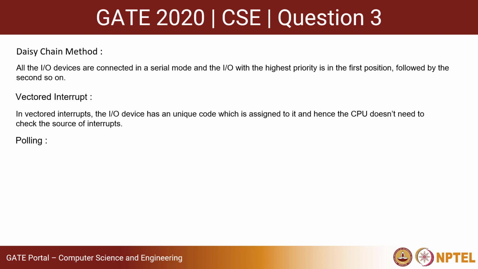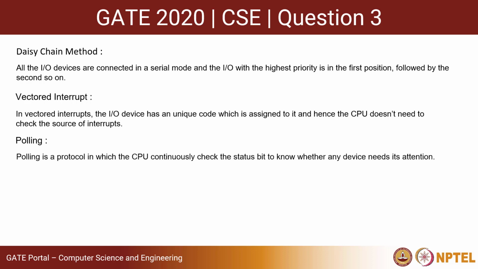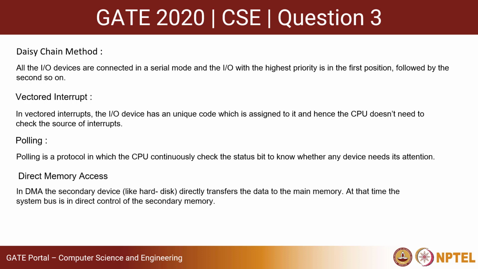The third is polling, and polling is a protocol in which the CPU continuously checks the status bit to know if there is any device which needs its attention. And the fourth one is direct memory access or DMA, in which the secondary device, like a hard disk or secondary memory system, directly transfers the data into the main memory without the involvement of the CPU.